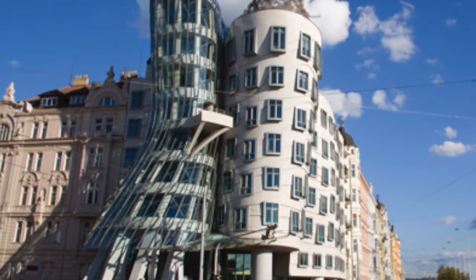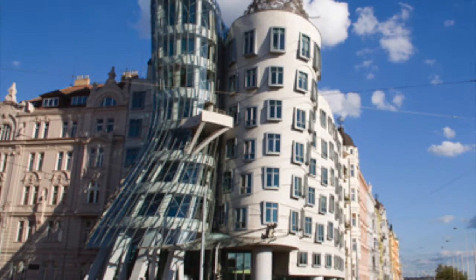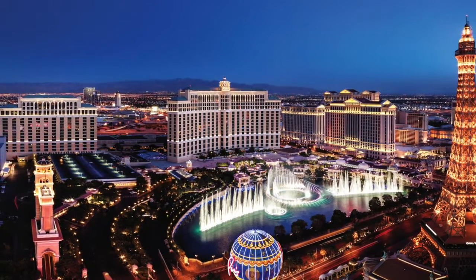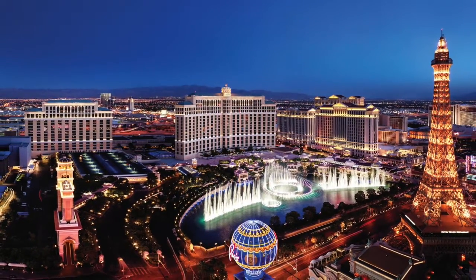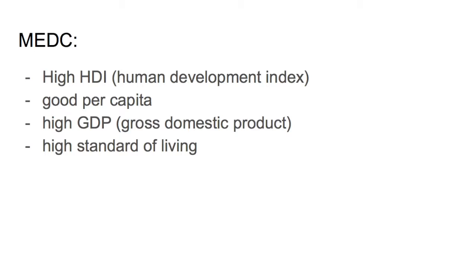In our project, we want to show you another perspective of our world and try to understand why there are still people living in poverty, and try to gain knowledge about how we can make an LDC country into a MEDC country. A MEDC country is a country that has a high HDI, Human Development Index, a good income per capita, a high GDP, gross domestic product, and a high standard of living.